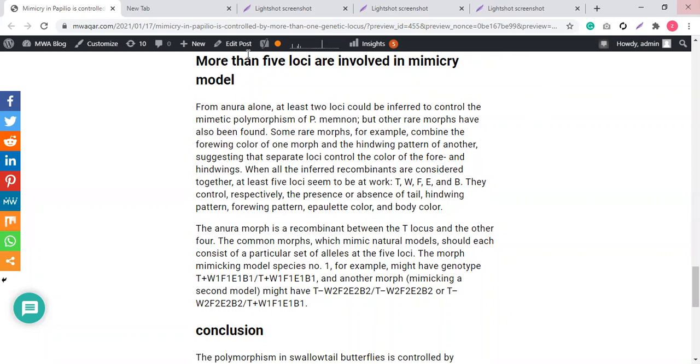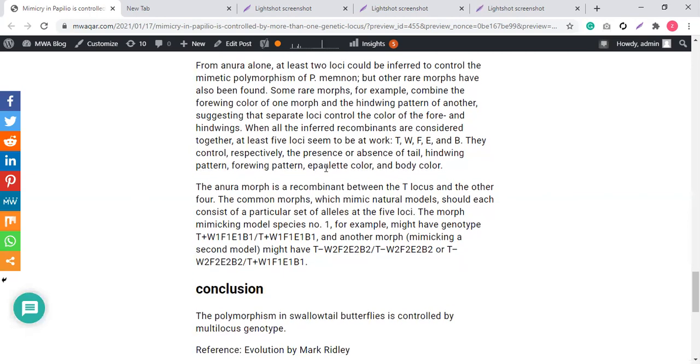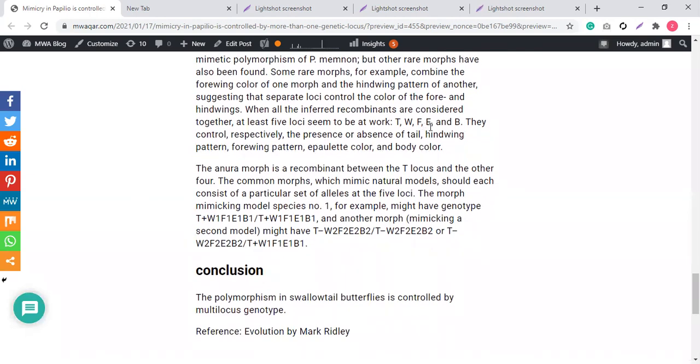So in this particular case, we only focus on the color. Tail is another factor that is involved in the mimicry. You see hind wings, fore wings, body. P. memnon rare morphs, for example, combine the forewing color of one morph and the hindwing pattern of another, suggesting that separate loci control the color of fore and hind wings. When all the inferred combinations are considered together, at least 5 loci seem to be at work: T, W, F, E, and B. They control, respectively, tail, hind wing color, forewing color, body color, and so on.